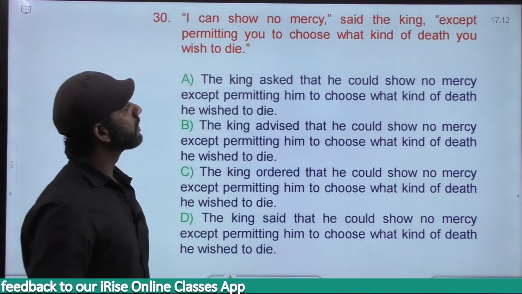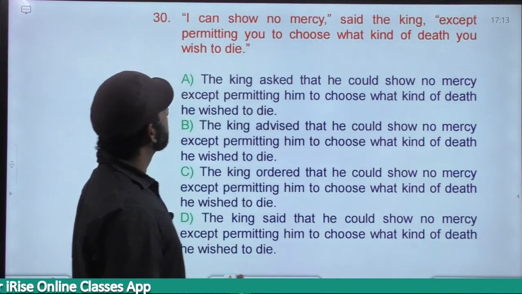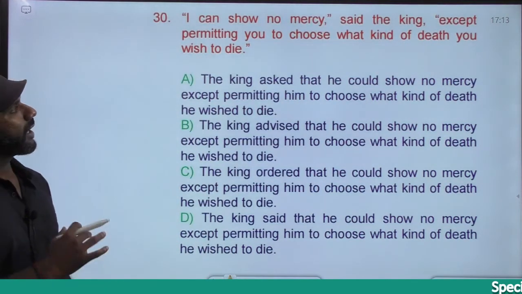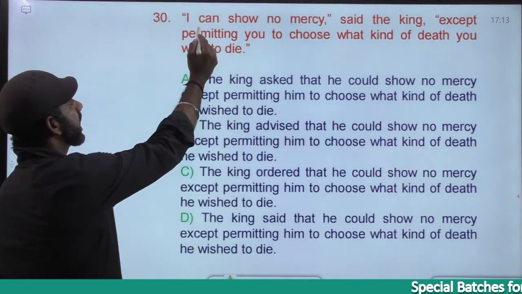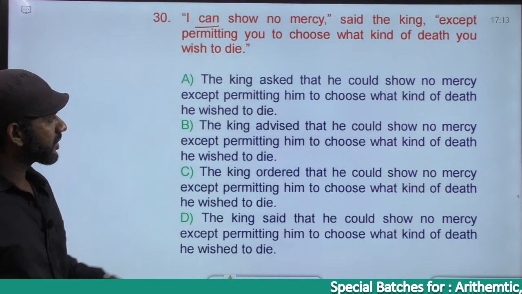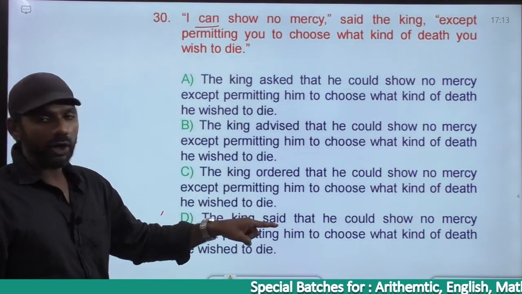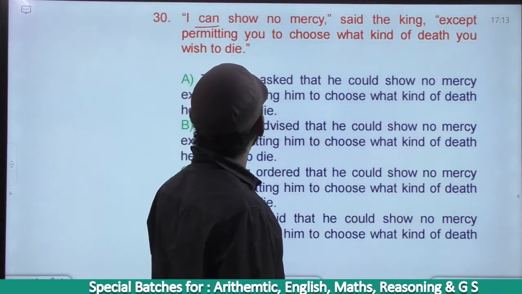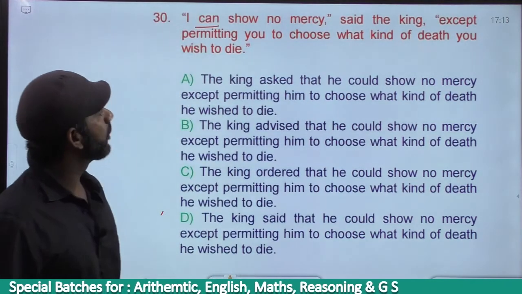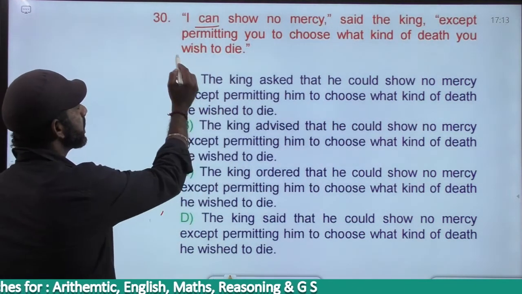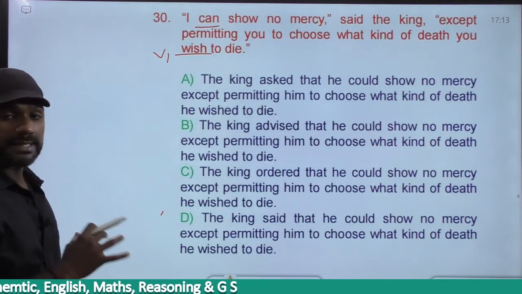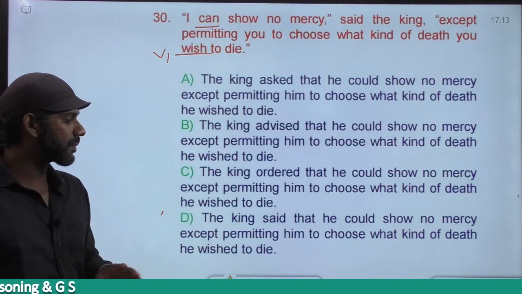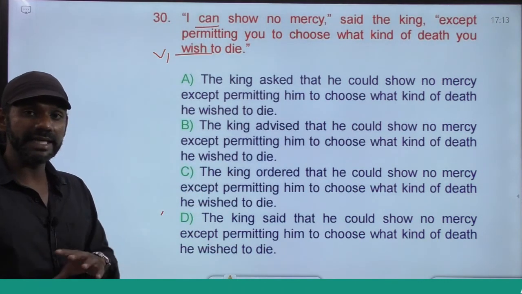I can show no mercy, said the king, except permitting you to choose what kind of death you wish to die. Now, I can show no mercy, can becomes could. Based on that, we cannot eliminate any option because in all the options we have could. You wish is V1, simple present. Simple present must become simple past. Wished, simple past. All the options are simple past tense. So we cannot get any help from that also.